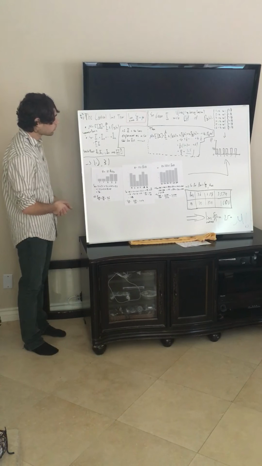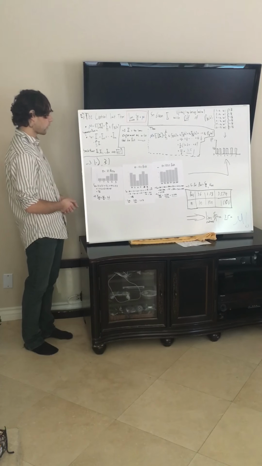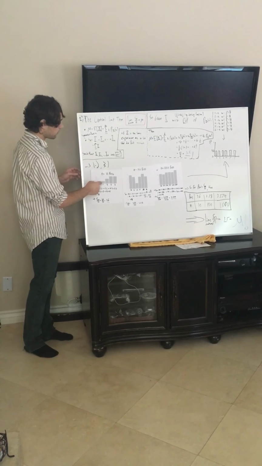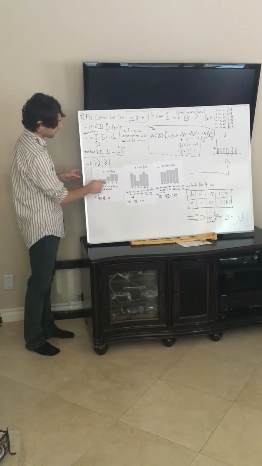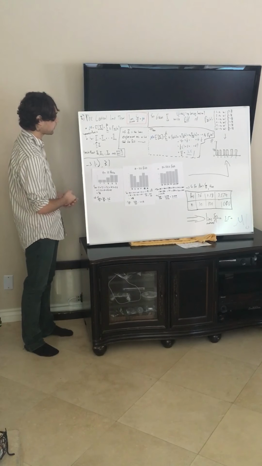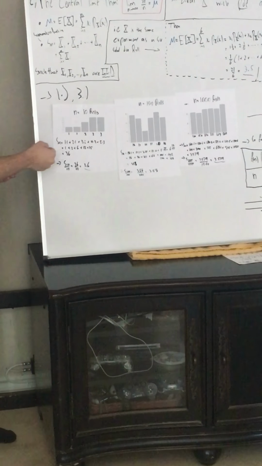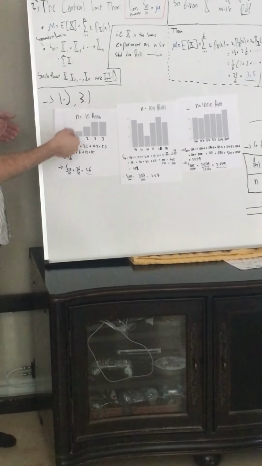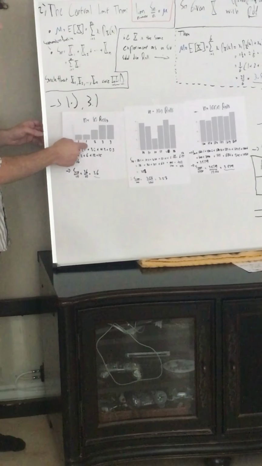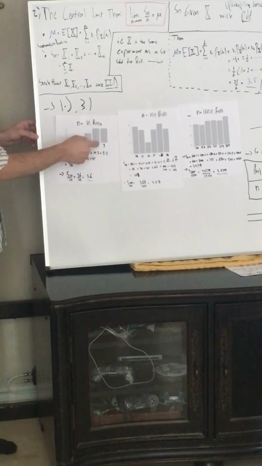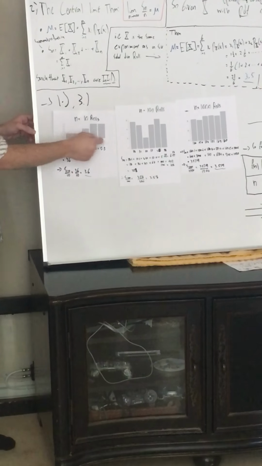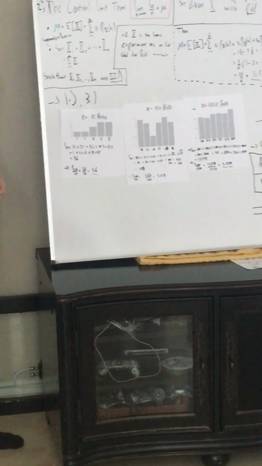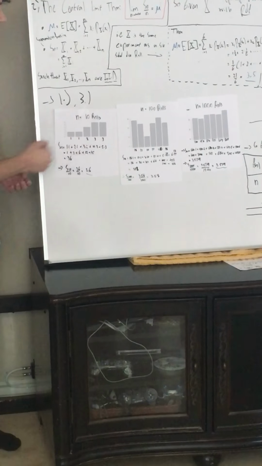Here we have a 10-roll histogram, so we have 10 trials, and this is the 1 bin, 2, 3, 4, 5, and I've gone ahead and roughly calculated how many were recorded in each bin. We have 1 for the 1 bin, 1 for the 2 bin, 2 for the 3 bin, 3 for the 4 bin, and 3 for the 5 bin. And actually we didn't get any results for the 6 bin, that's why we only see 5 bars right here.